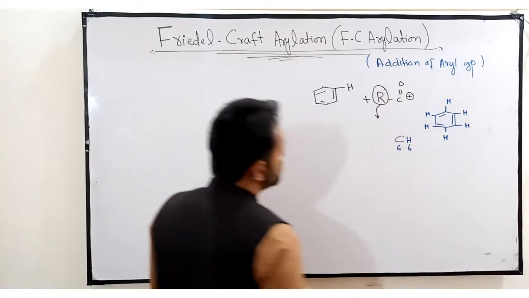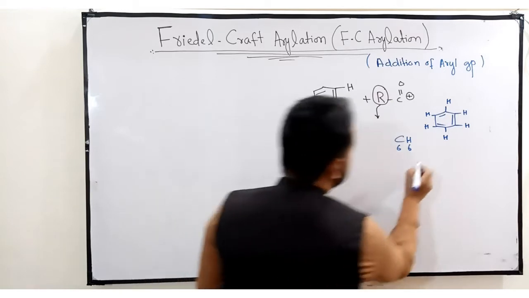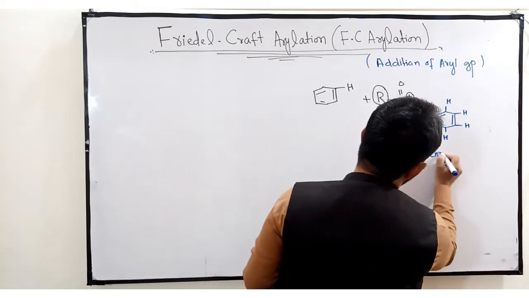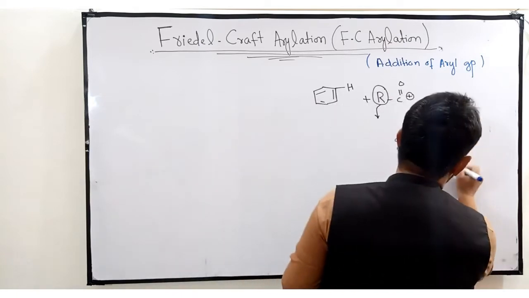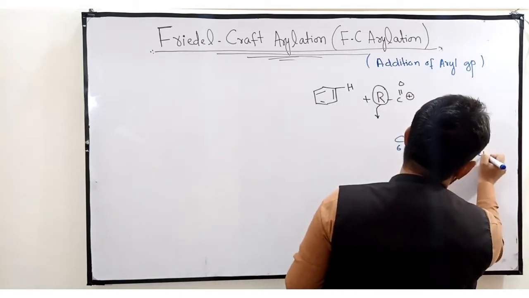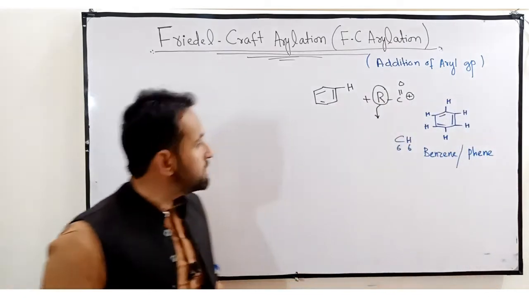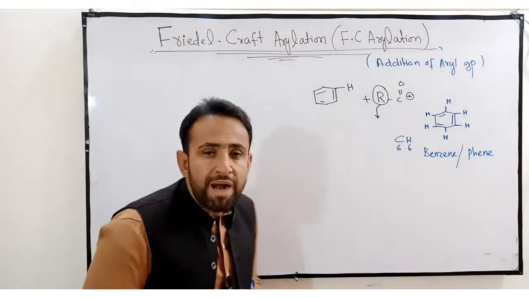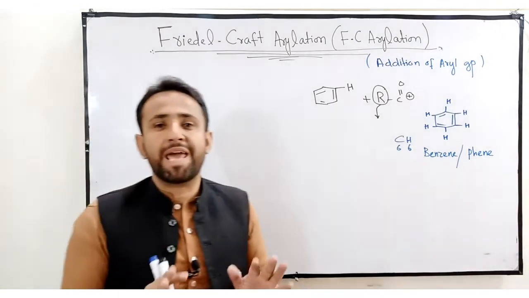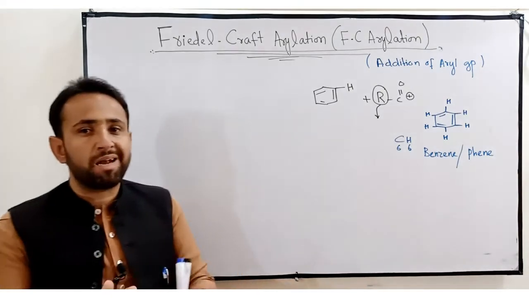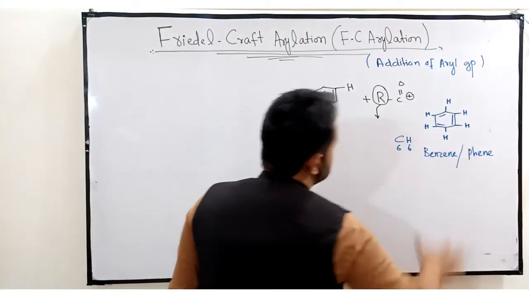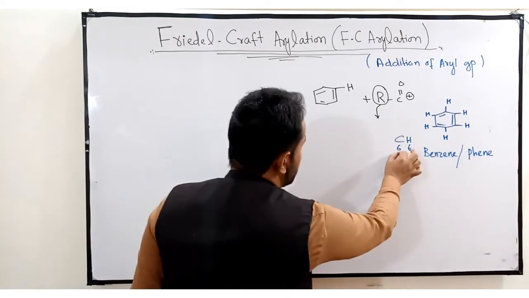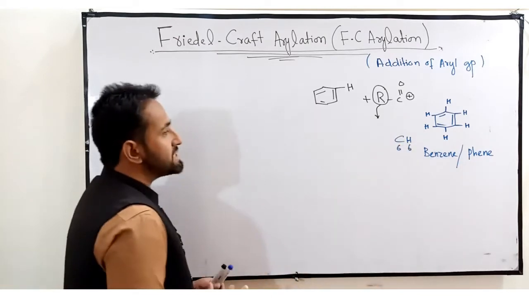This is called benzene, or sometimes it is also known as phene. Again, that is the name of benzene. Understand, what does an aryl group mean? I am trying to explain the aryl group. Suppose this is a benzene molecule, whose molecular formula is C6H6.